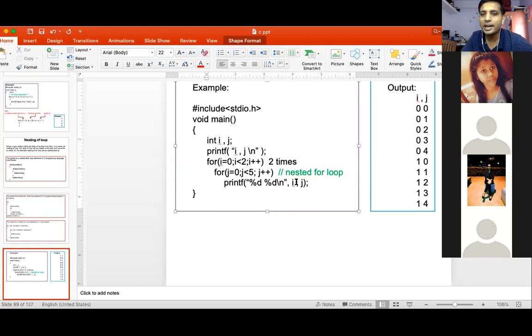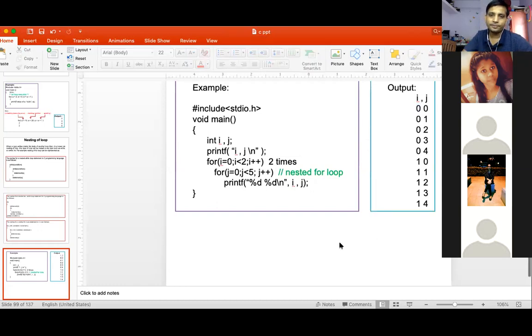And you are printing the i and j values. So the first time when i equal to 0, j goes from 0 to 4. You can see here i0 j0, i0 j1, i0 j2, i0 j3, i0 j4, like that. Then i increments: i1 j0, i1 j1, i1 j2, i1 j3, i1 j4, like that.